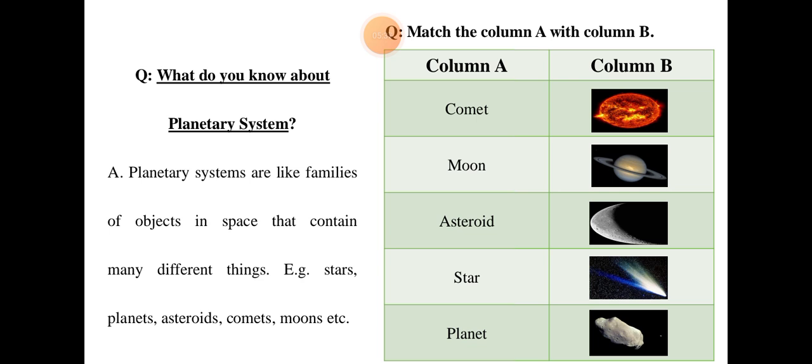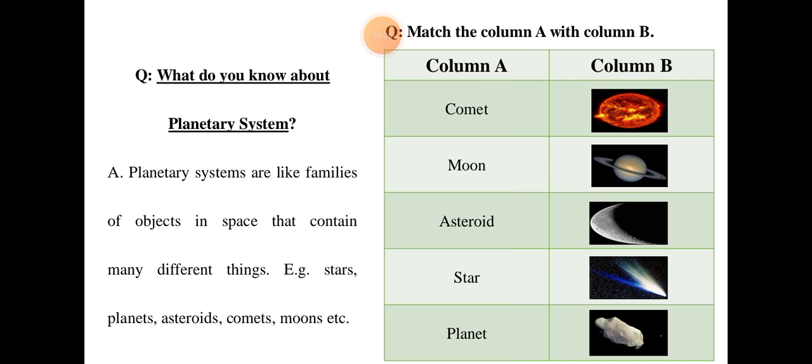Planetary systems are like families of objects. Like you have families in your Khandan. There are different families, some have bunches of family members, and they contain different types of people. Some are good, some are kind, some are harsh, some are bad, some are annoying. Like that, the planetary system is like a family of objects in space. What does it contain? It contains many things like stars, planets, asteroids, comets, moons, etc.